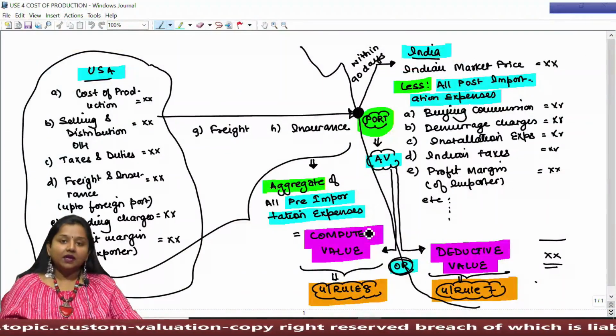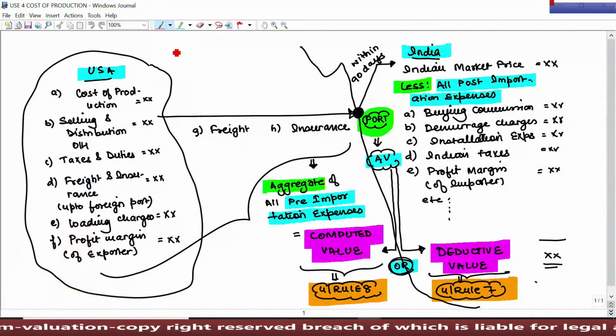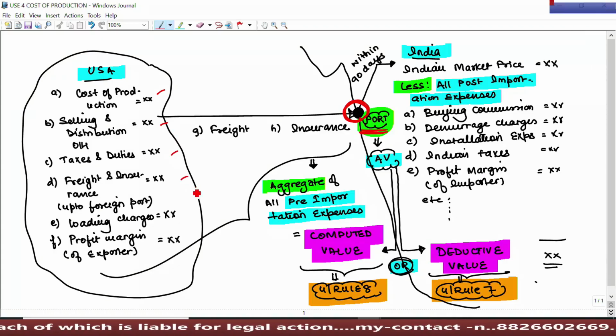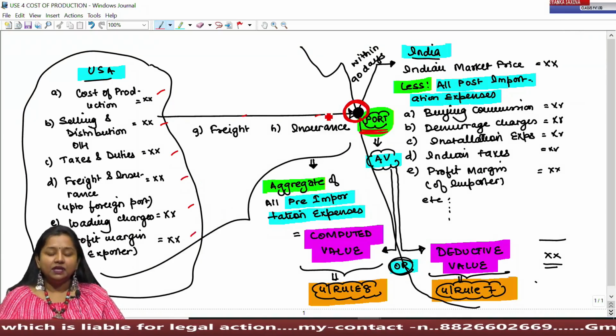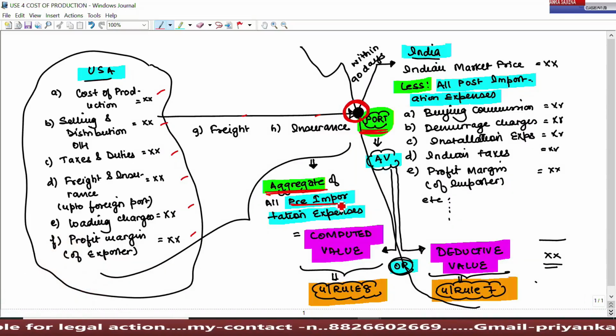Now, let's see. If identical and similar goods are not available, then we have two other ways of determining the assessable value. Lawmaker says that since assessable value has to be computed at the Indian port, therefore, either we can consider all the expenses incurred on imported goods and shall take aggregate of all such pre-importation expenses, whose aggregate shall be considered as computed value, where such computed value shall be taken as assessable value under Rule 8.